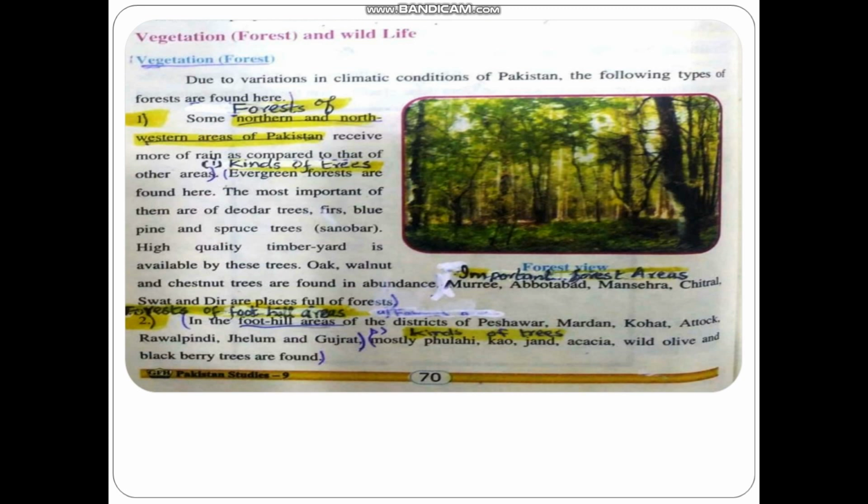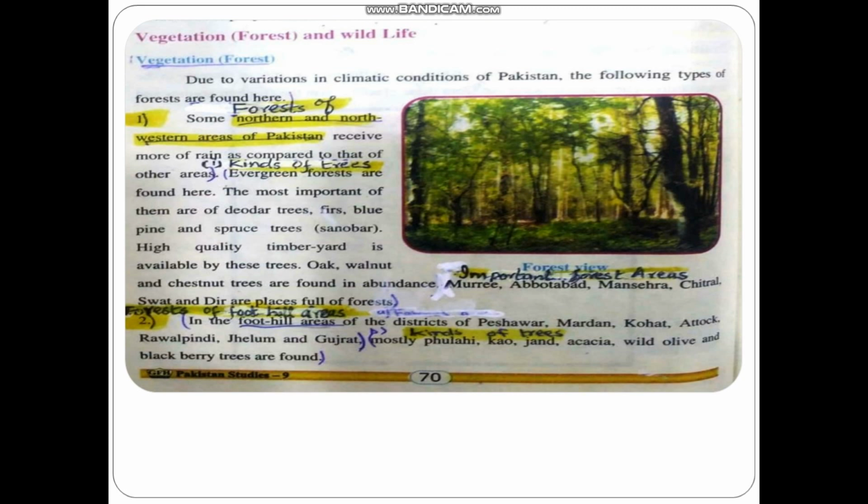Mostly Phulahi, Kahu, Jant, Acacia, wild olive and blackberry trees are found here.